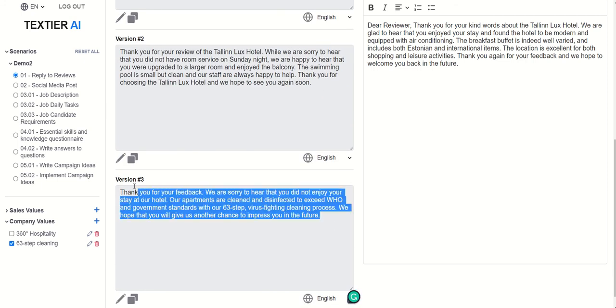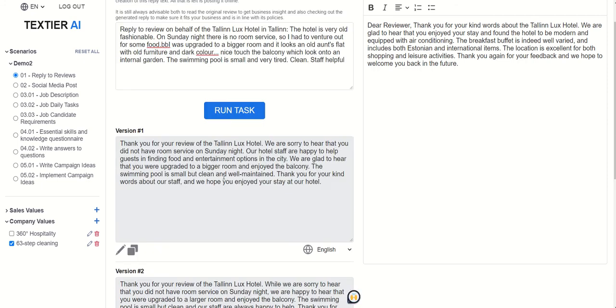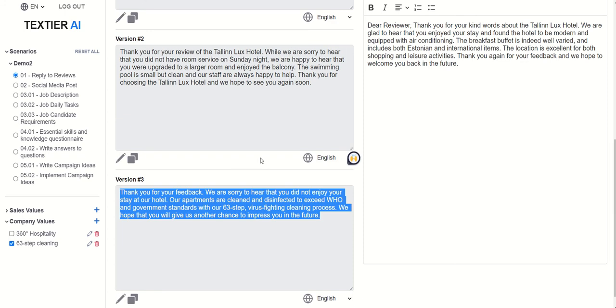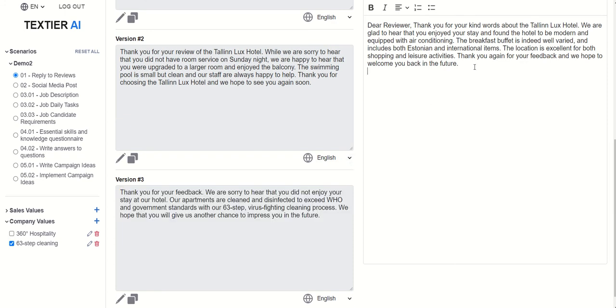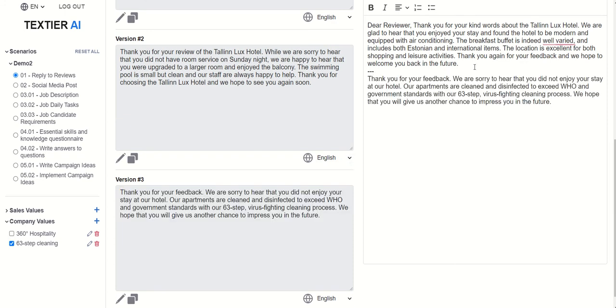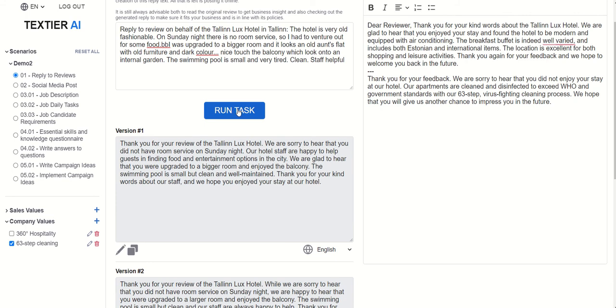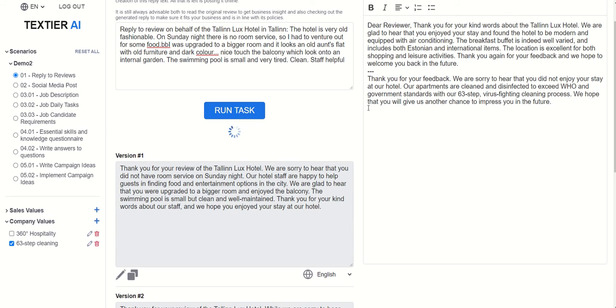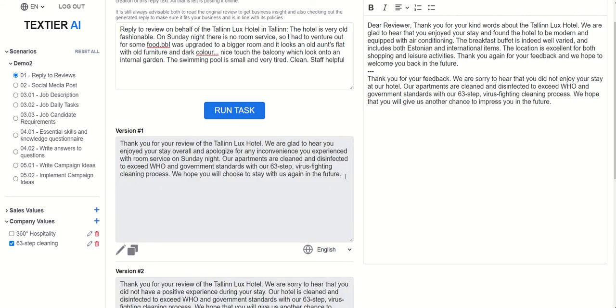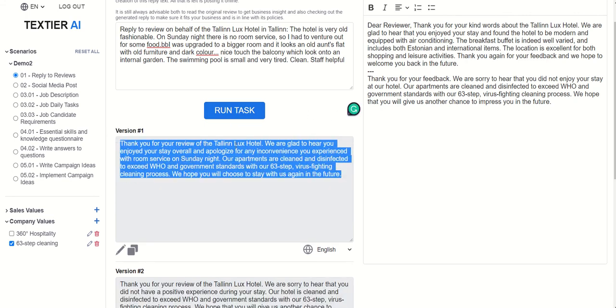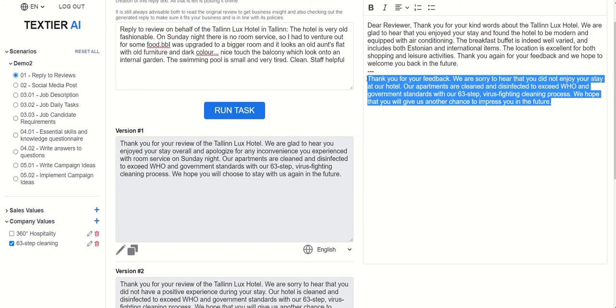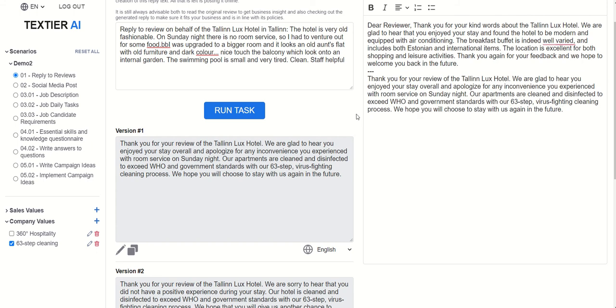So this is all right. I would say we can get a better one if we try a couple more times. But what you can see here, yes, I think this is a little bit better, a little bit lengthier, more substance. But basically you can see that this value that we added here, it integrates it into the response.